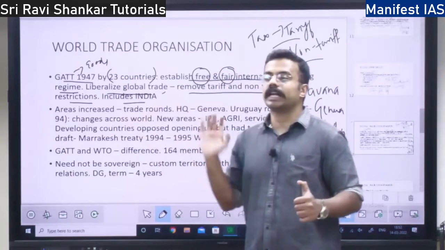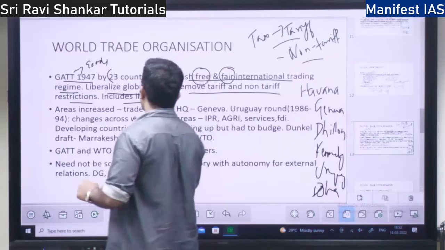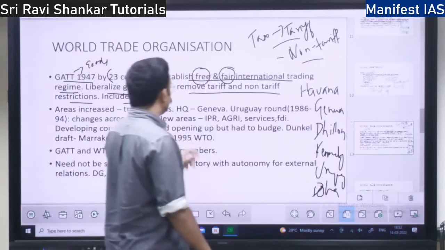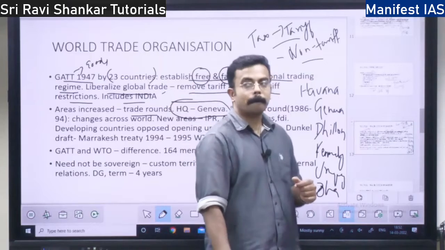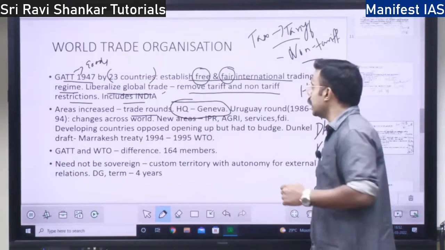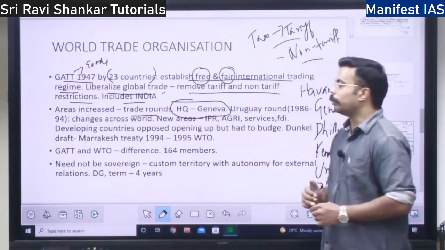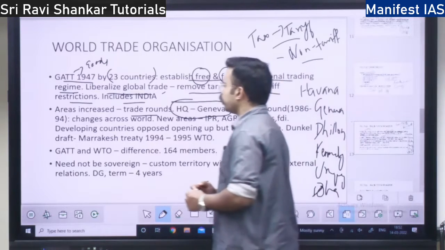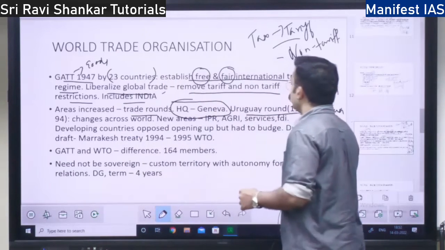Whatever the trade, the World Trade Organization is the body. So there are multiple trade rounds. I told you the headquarters of the World Trade Organization is in Geneva, Switzerland, right? Now, when did the World Trade Organization get formed? It was formed in 1995, at the end of the Uruguay Round.